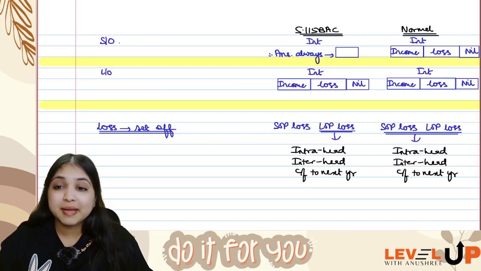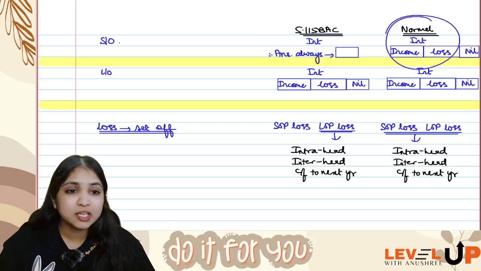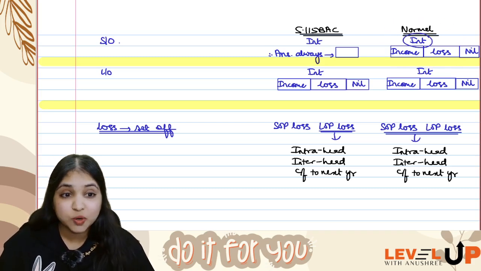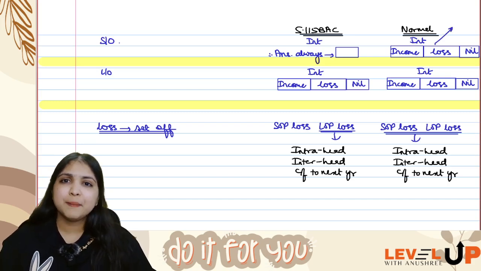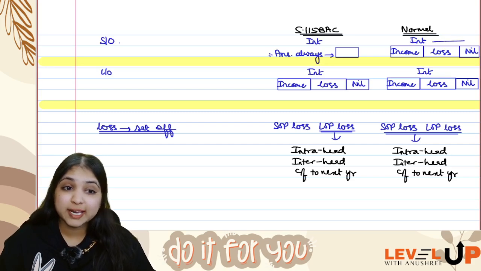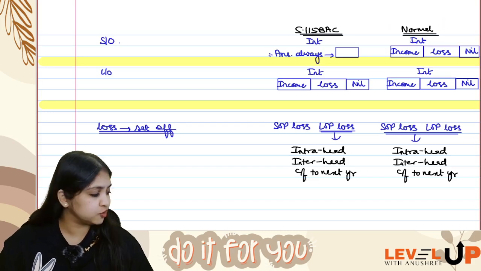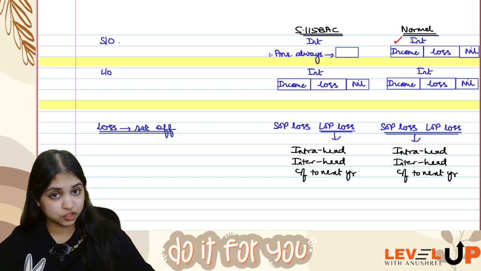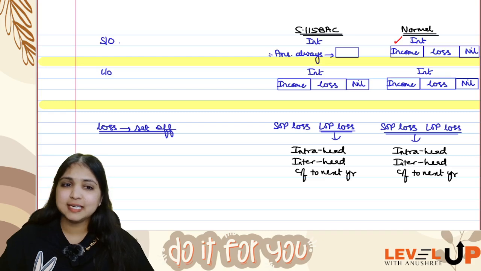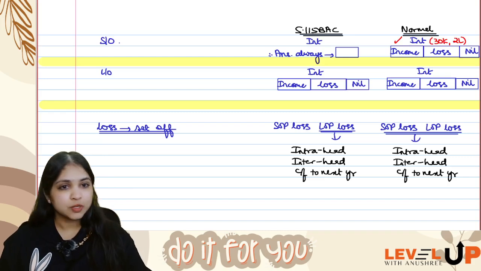See, listen. My assessee is having a self-occupied property, okay? In self-occupied property, in the normal regime, you can claim interest. You can claim interest under section 24. You have two limits. Generally, it is a 30,000 limit. But if you fulfill the three conditions, then you can enjoy the 2 lakhs limit. Right, guys? So, if assessee is following the normal provisions, then yes, assessee can enjoy the interest deduction under section 24, but there is a limit. Sometimes it is restricted to 30,000 and sometimes it is restricted to 2 lakh rupees.